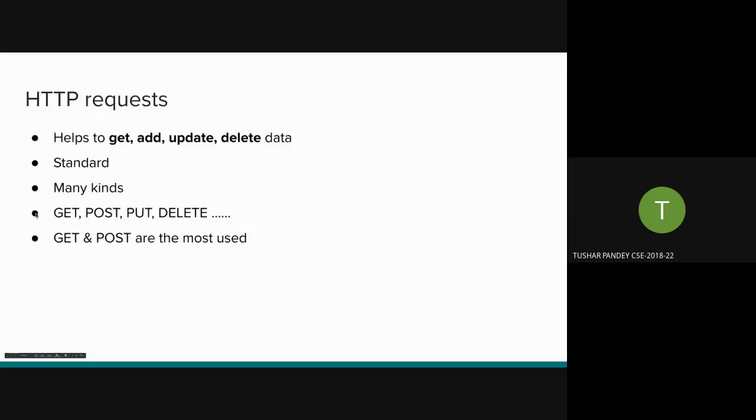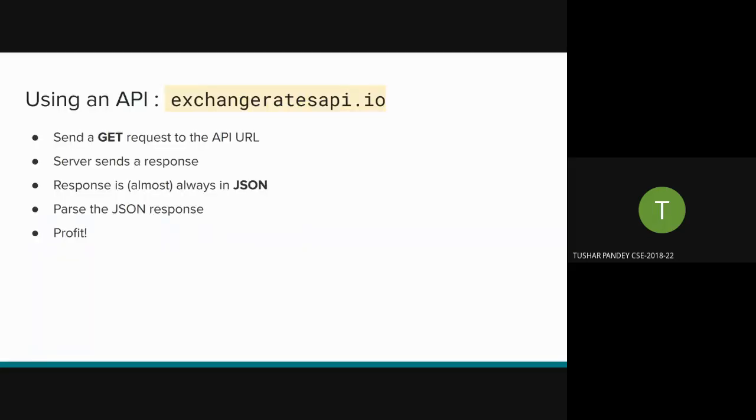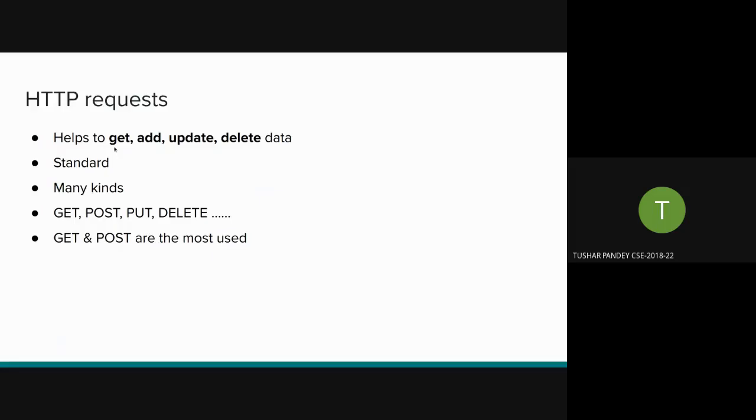Requests. So I told you that there are many kinds of requests. We were sending a get request here, right? There are many kinds of requests. There is get, there is post, there is put, there is delete, there are various other kinds. All you need to know is get and post are the most used. What do these requests do? Requests help you to get, add, update, or delete data on a server. You're making a request to the server to do these things.